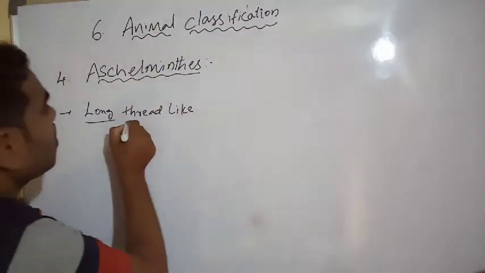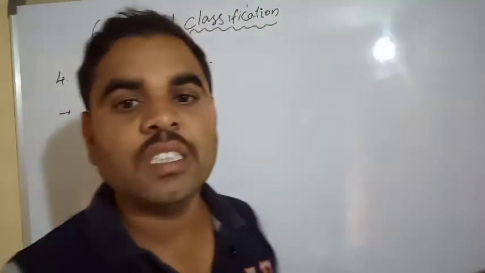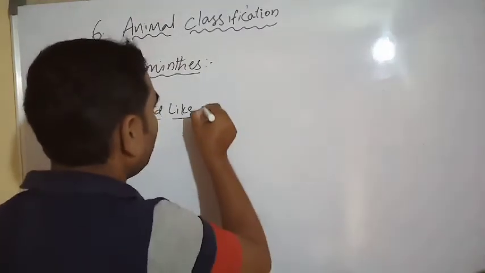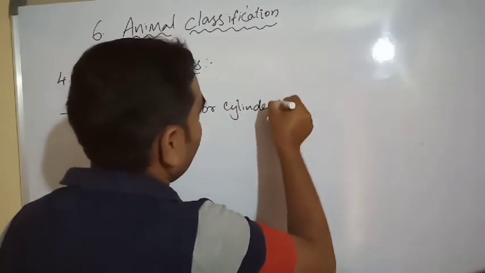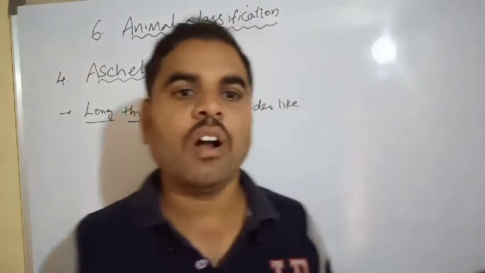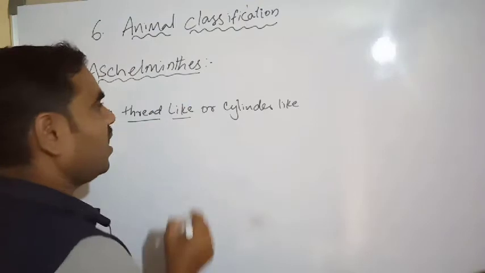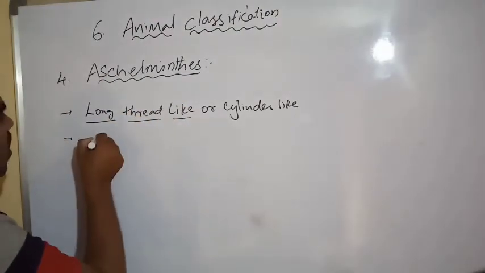It is long and thread-like, or cylinder-like. Round worms are there, so because it is a long thread-like structure, we call them Aschelminthes.